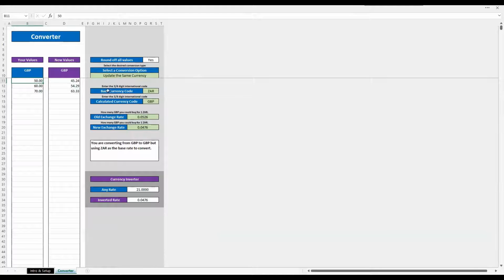The other one where it converts the Rand is hidden behind the scenes. I didn't want to confuse the issue, but you can see those are your new values based on what was current, but the exchange rate now is that exchange rate. As I said, this is doing nothing, so we can remove that.